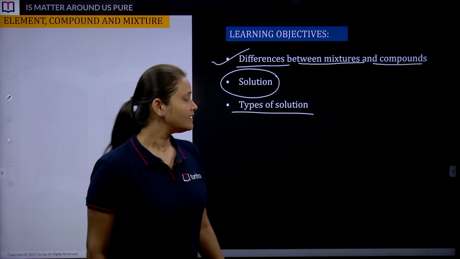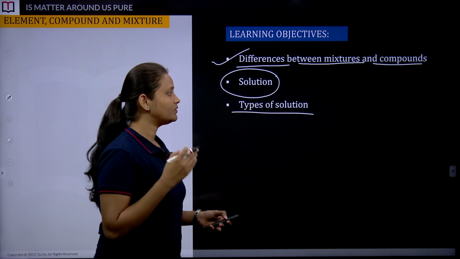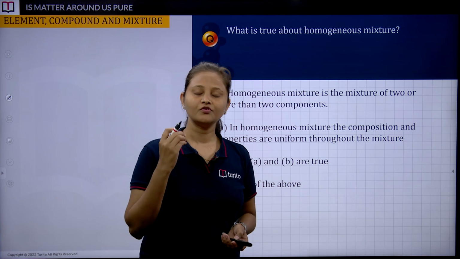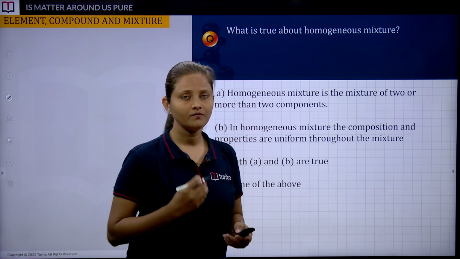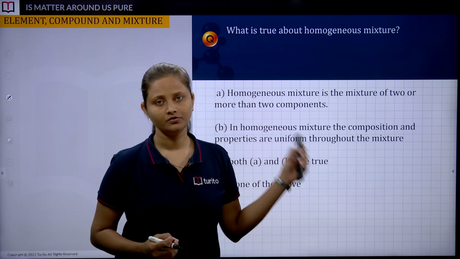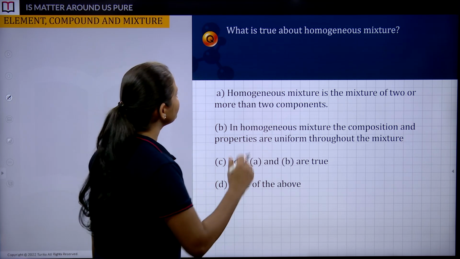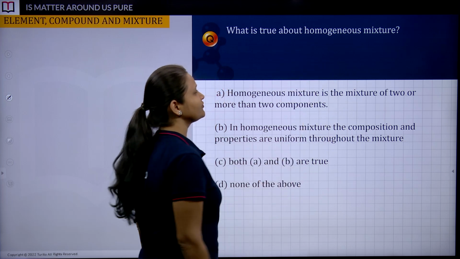Before jumping into the class directly, I think we need to apply the knowledge gained from our previous session to solve some questions for better practice. What is true about homogeneous mixture?